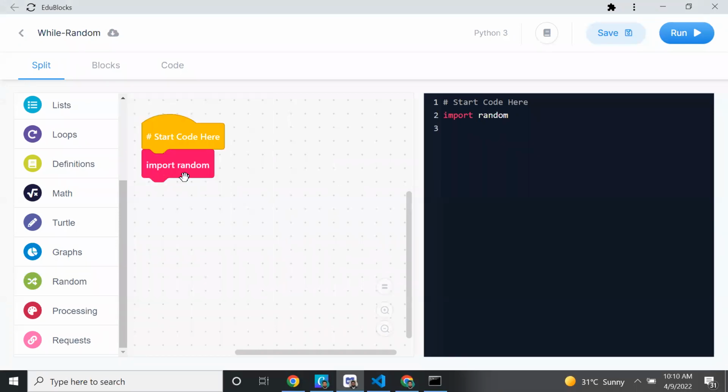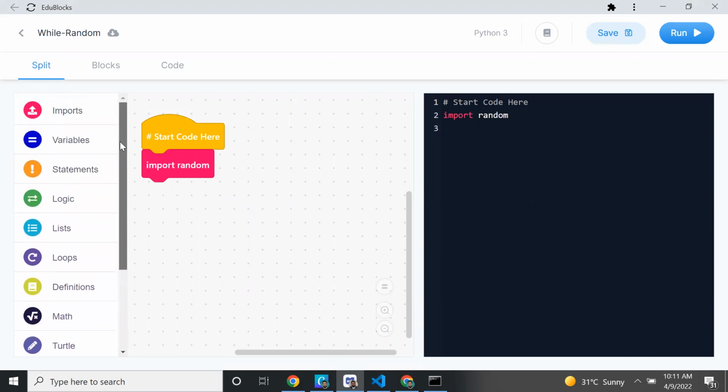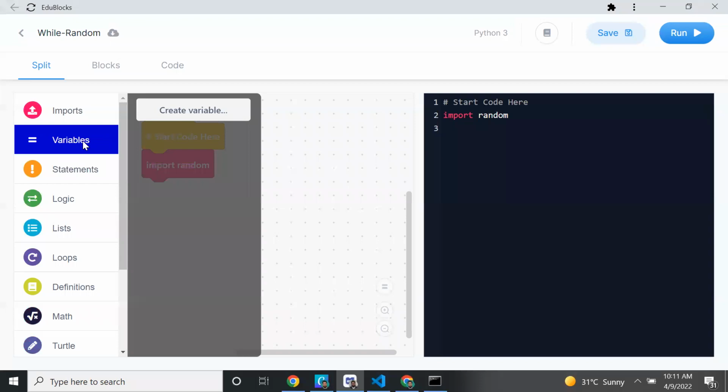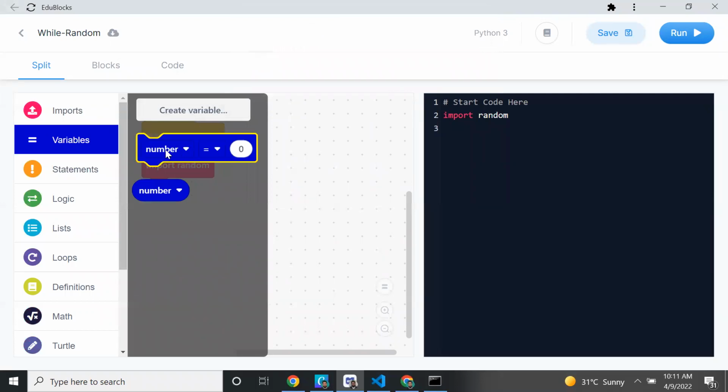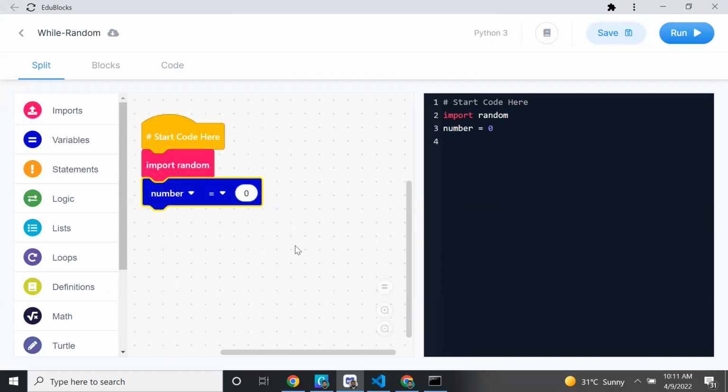Have you added this import random, Nihal? Yes, sir. Okay, very good. Who is it? Zubair. Okay, Zubair. So after adding that, come to variables and create a variable. Give the variable name as number, then drag and drop it here. I have now created a variable called number equal to 0.